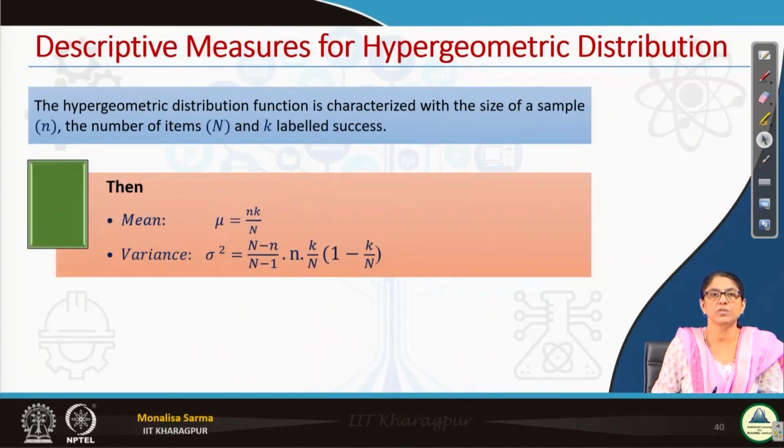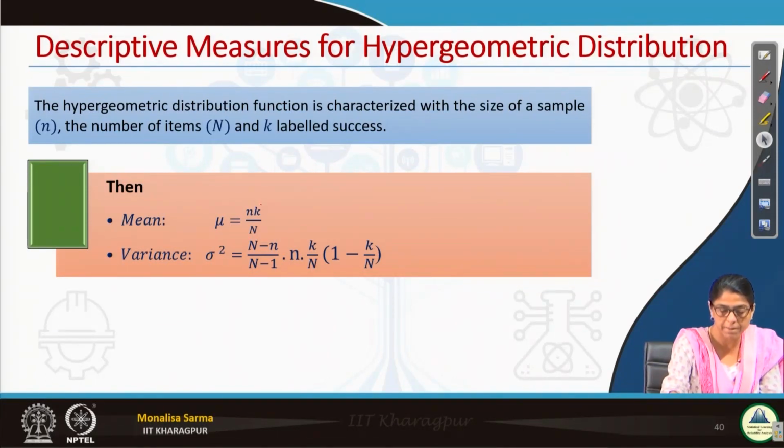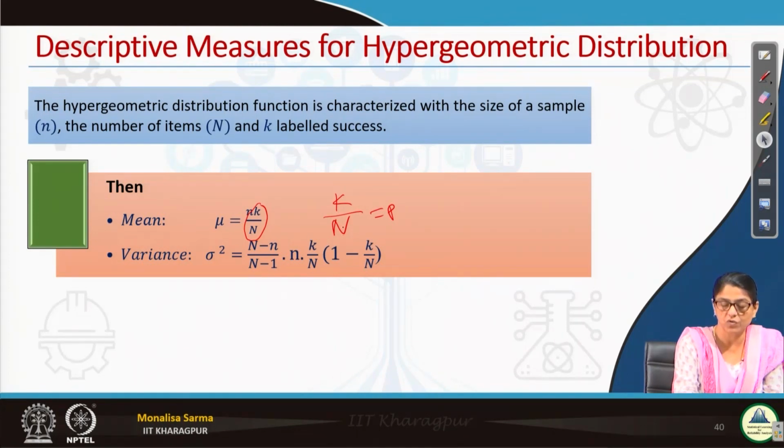So, for the hypergeometric distribution, we have also done one problem. The mean is n into k by N. What does k by N symbolize? K by N is nothing but p. Out of capital N, k are successes. So, this is p basically, isn't it? So, mu is equal to n into p. The hypergeometric distribution mu and the binomial distribution mu are the same. For the binomial distribution also mu is np, and here also mu is np, because k by N is nothing but p.